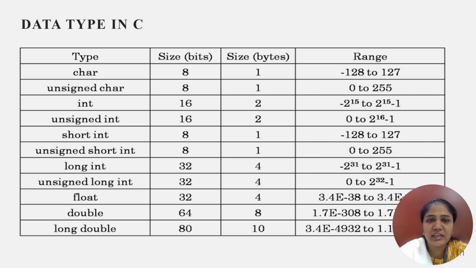Similarly, for the integer we can see it is 2 bytes. Now C language depends on different types of compilers, so depending on what kind of compiler you are using, this size may vary. Over here I am representing integer as 2 bytes, but it may be possible that another compiler supports 4 bytes. So you should not be confused, because this depends on the compiler. This particular table must be known when you are using any data type to store data.